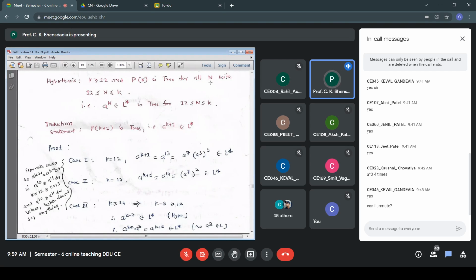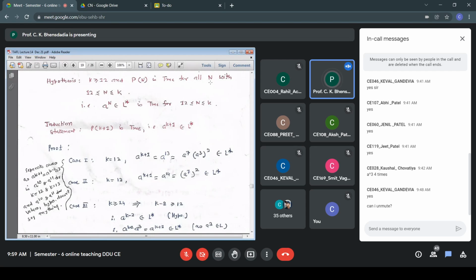We have divided the range into the three cases, k equal to 12, k equal to 13, and then k greater than equal to 14. If we sum up these three cases, then we have proved the statement for all the possible values. Therefore, the statement P of k plus 1 is true. That is, A to the power k plus 1 belongs to L star.